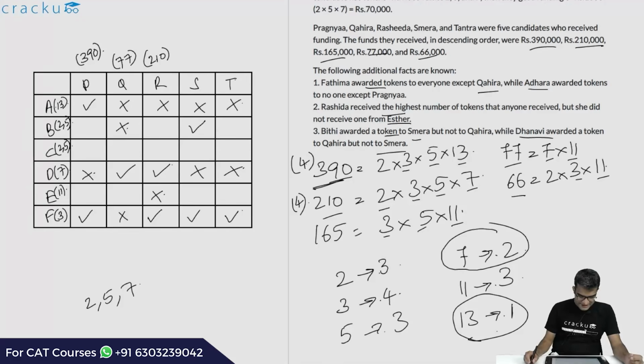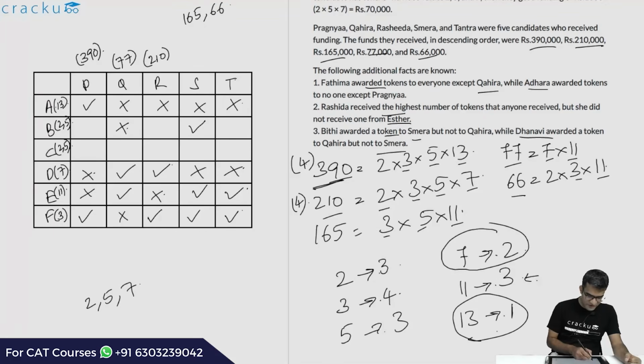If you are looking at 11, 11 was awarded 3 times. And 11 was awarded over here. This is 1 because 77 is a multiple of 11. 11 was not awarded over here. This would tell us that the remaining 2 also have to be multiples of 11. If you think about it again, the only 2 fundings which we have to figure out who received are 165 and 66,000. They have to be either S or T.